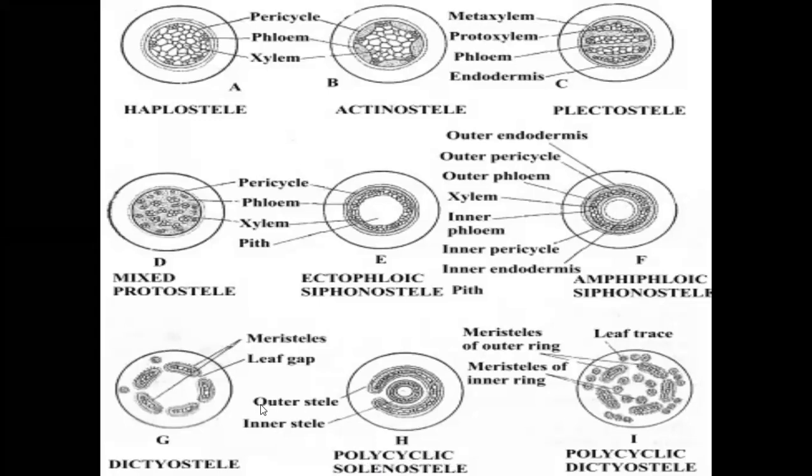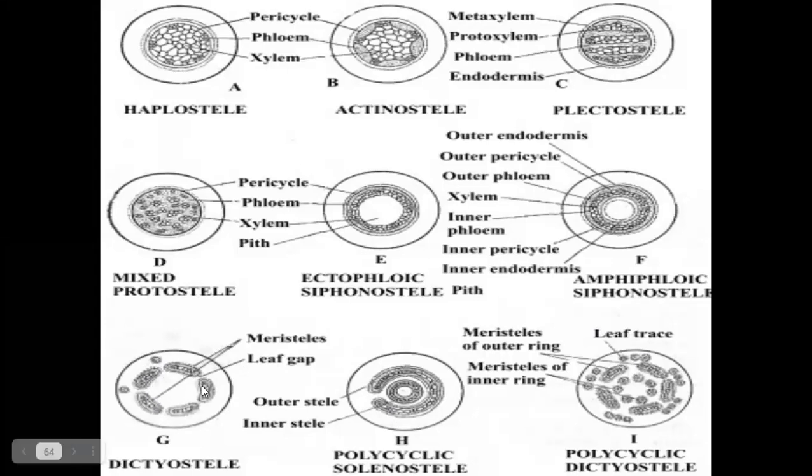And dictyostele. Dictyostele means the siphon-like structured vascular tissues are cut into fragments. In the solenostele, they are cut at only one place, but in the dictyostele, the siphon is cut into a number of fragments. Between the two vascular fragments, a small vascular portion is present. The small vascular portion is called leaf trace. The leaf traces are present in the dictyostele.